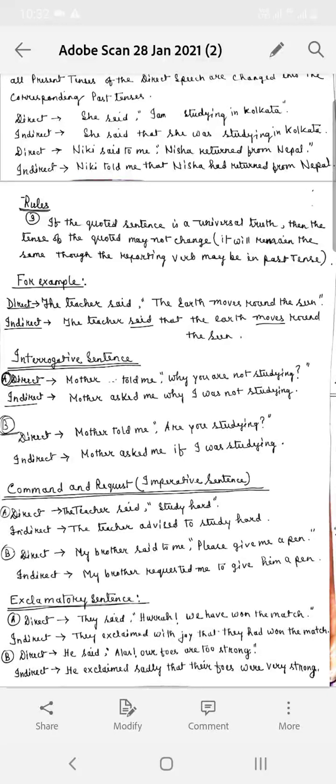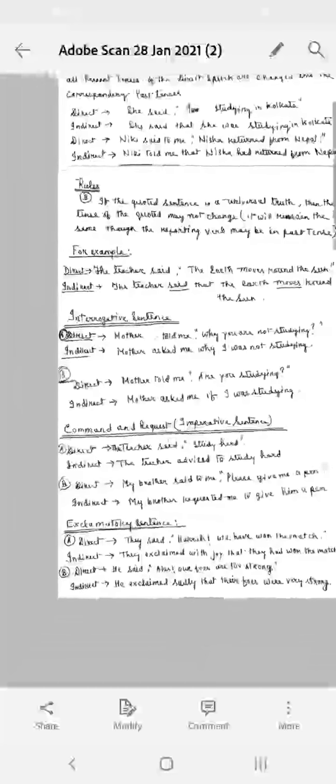Then while converting it into indirect speech, we have to write, he said that he had been to Delhi the previous year. So last year gets changed to previous year. This day, that day, ago changes to before. This you have to keep in mind.